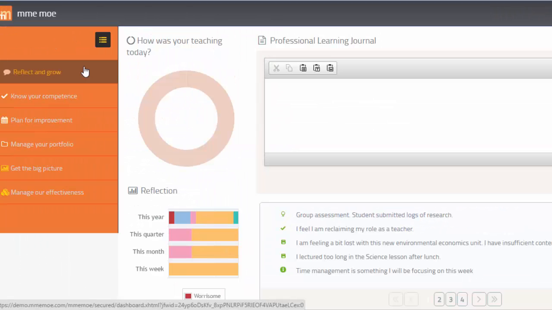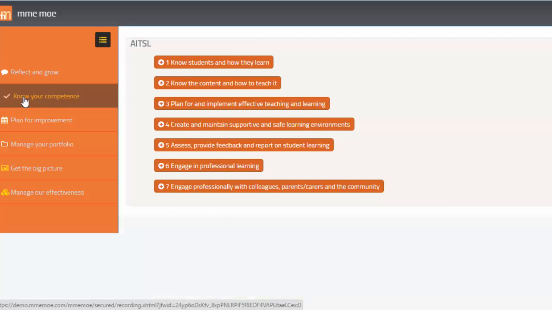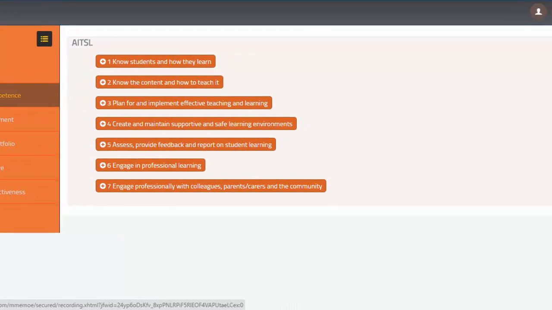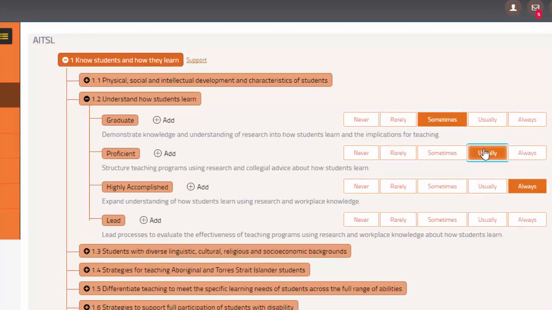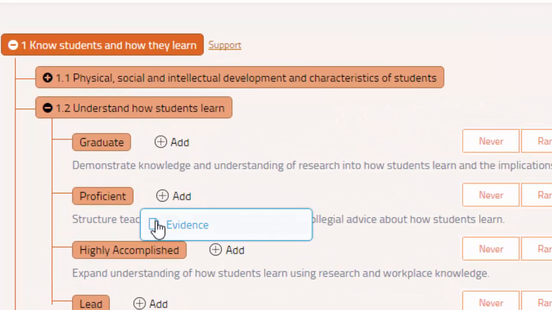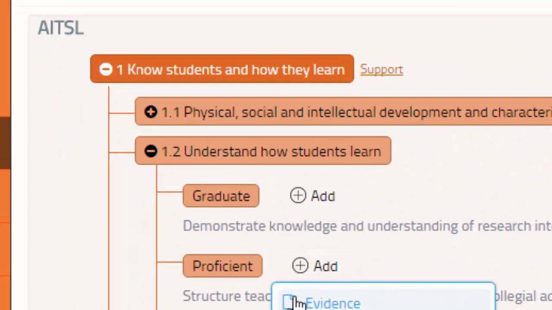The next step in mme-moe is for teachers and educators to record their progress in Know Your Competence. Here, teachers self-assess against the professional standards of their jurisdiction. They can simply indicate their level of competence and add evidence of their competence in each specific standard.